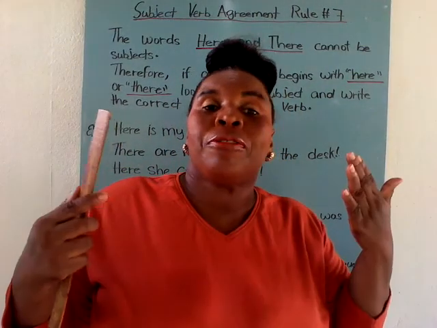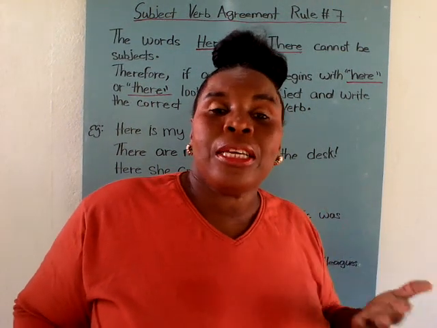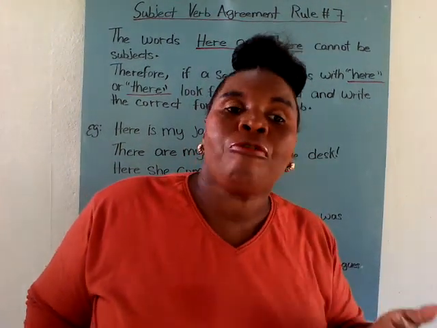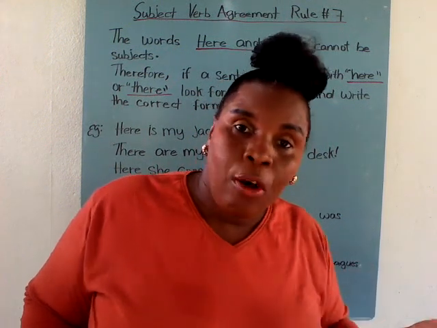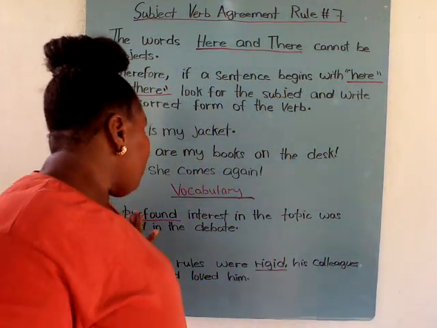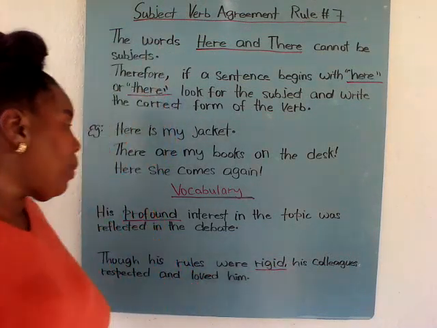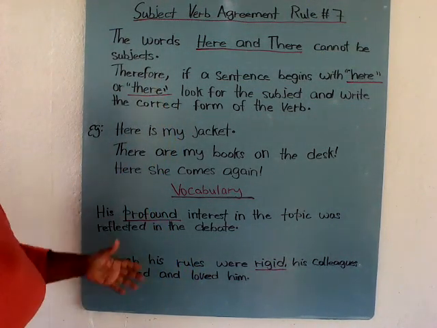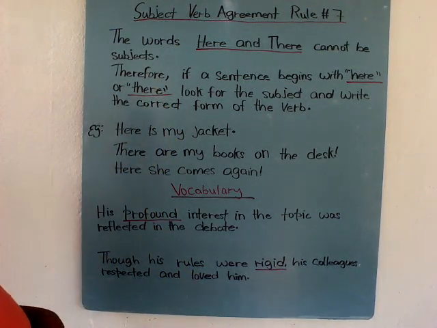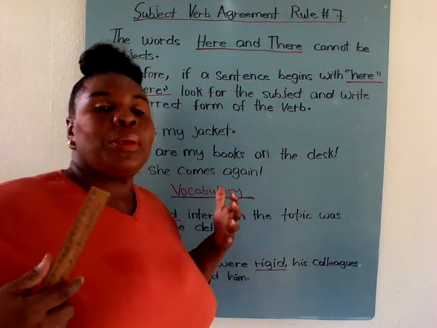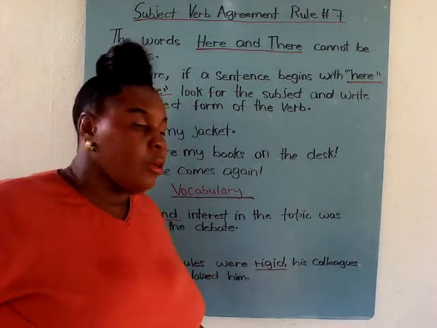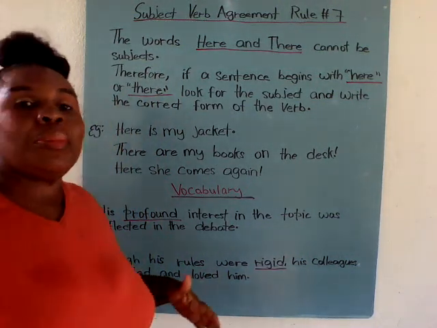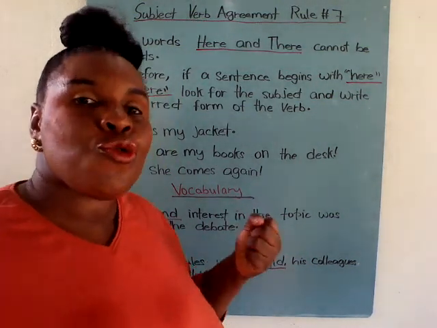If they say to define a word, they're asking you to give them the meaning of the word. So profound and rigid: profound is to be wise, to be knowledgeable, very deep, very learned, and rigid is to be stiff or to be strict.